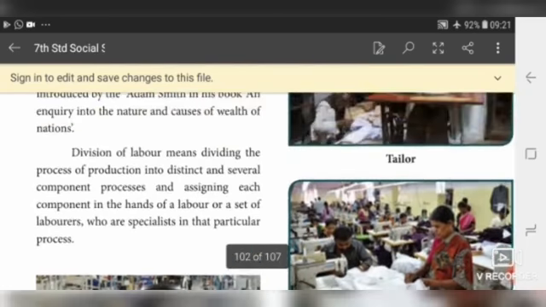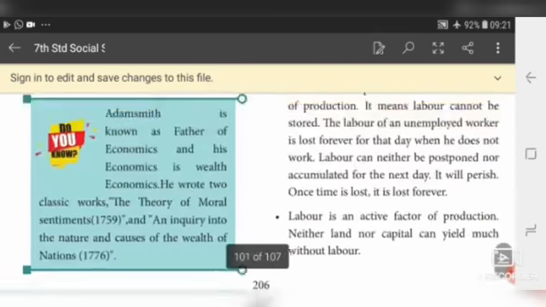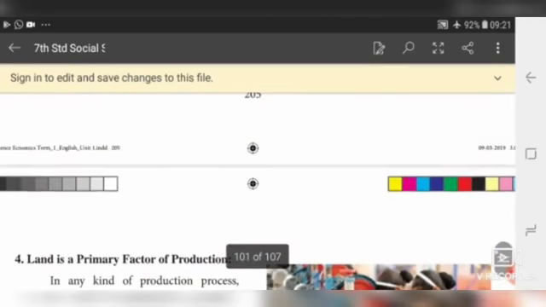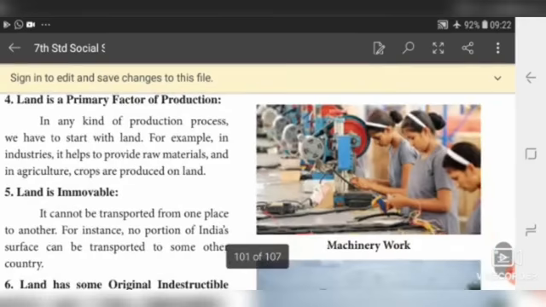Students, we conclude this lesson up to this. Today we have learned about factors of production. There are 4 factors of production. What are they? Land, labor, capital and organization. Among the 4 factors, we have completed land and labor. Today I will give some home assignment. You copy it in your classwork note and study well.